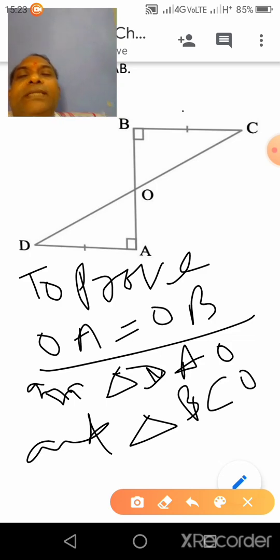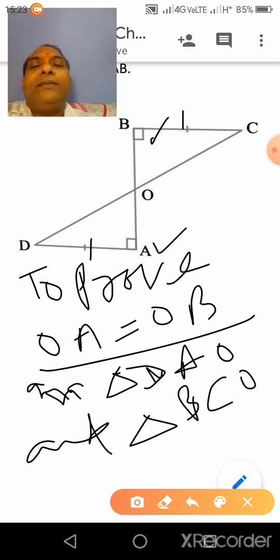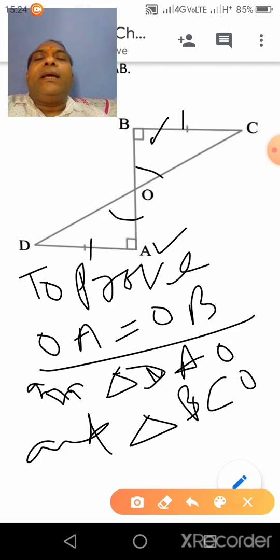So BC is equal to DA, given. Angle B is equal to angle A, each 90 degrees, and angle BOC is equal to angle AOD, vertically opposite angles. So by AAS congruency, both triangles will be congruent.